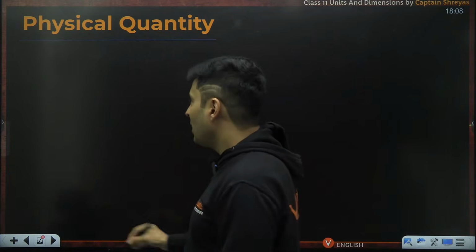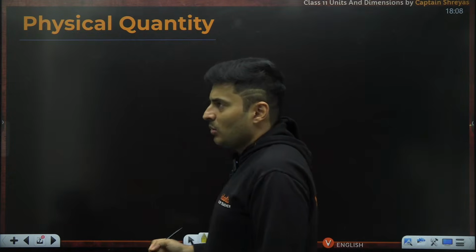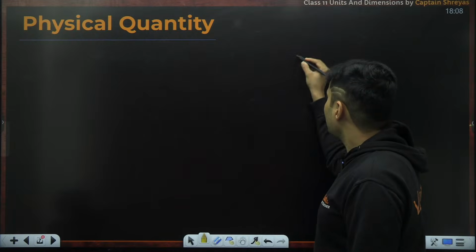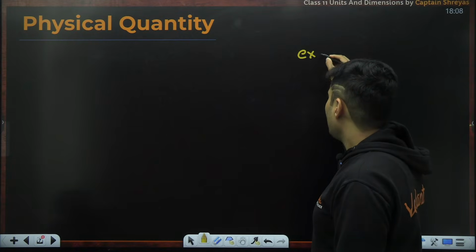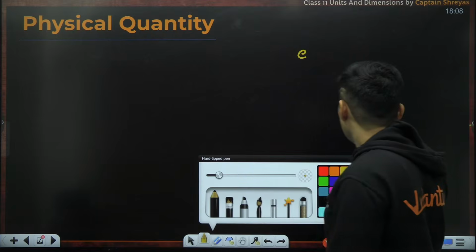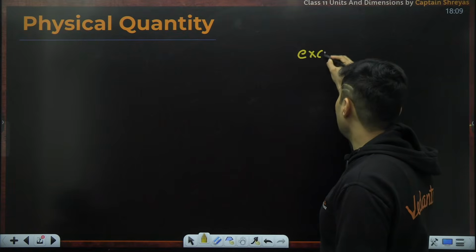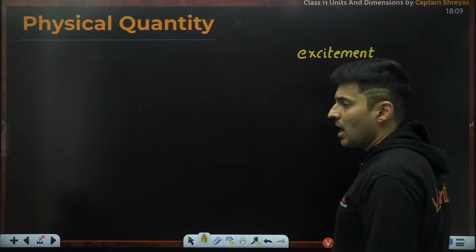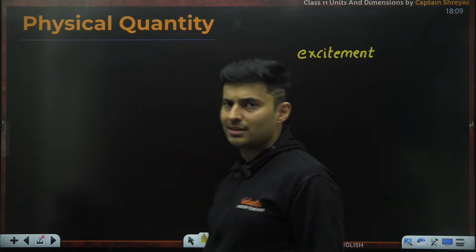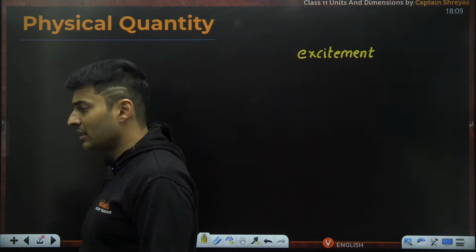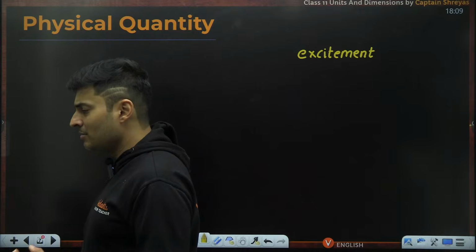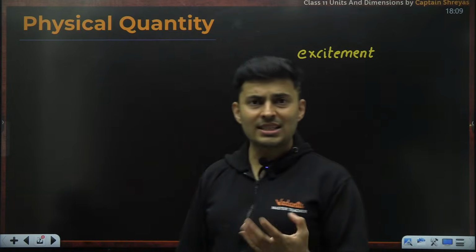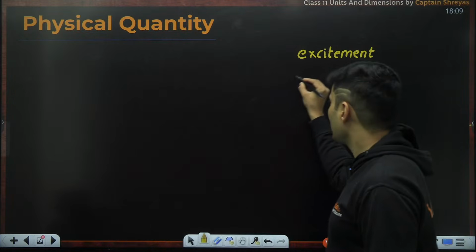Now, if I ask you, are you guys excited? Well, can you tell me how much your excitement is in numbers? I am 100 excited. I'm 200 excited. I'm 1 excited. I'm 0.1 excited. I'm -5 excited. Doesn't make sense.